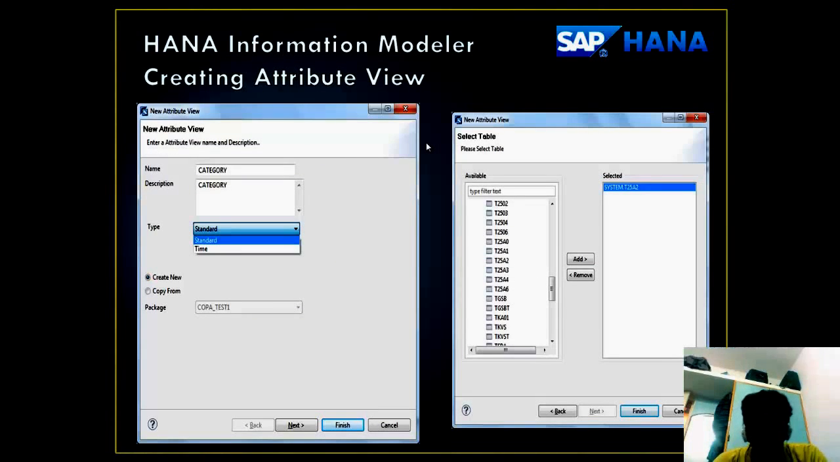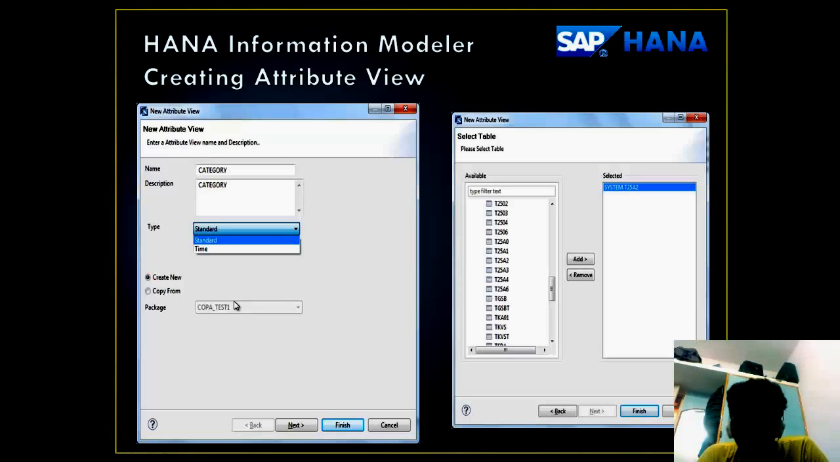When we create new attributes inside a system, we can give its name, description, and the type. The type can be standard or time specific. Then any attribute inside the HANA modeler system can be created or can be copied from one system to another.